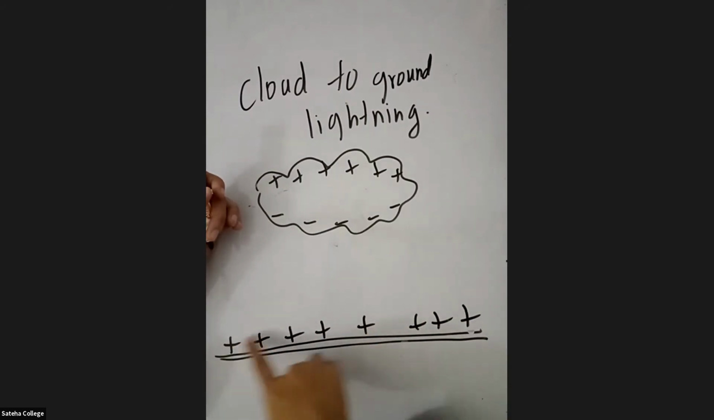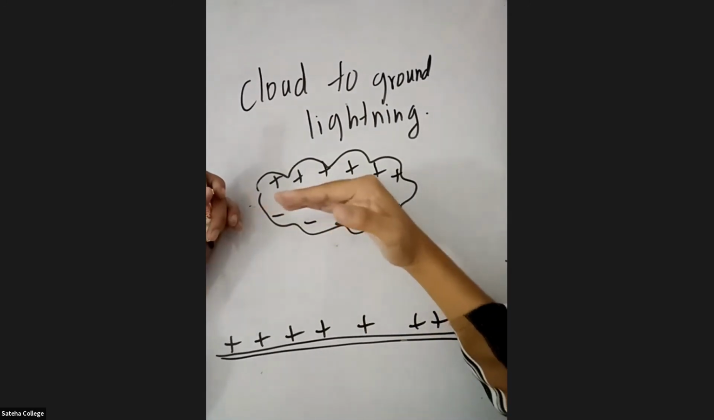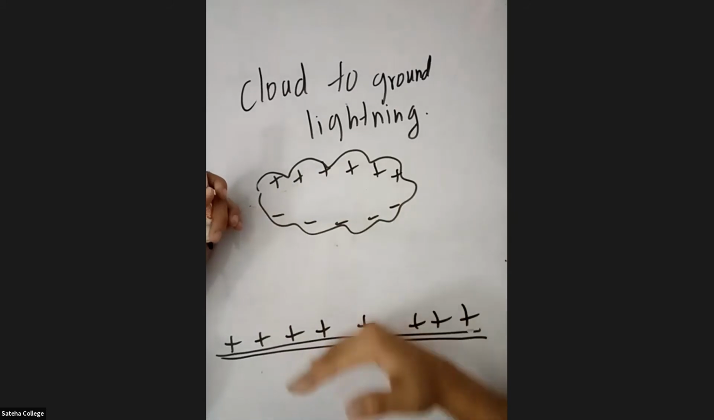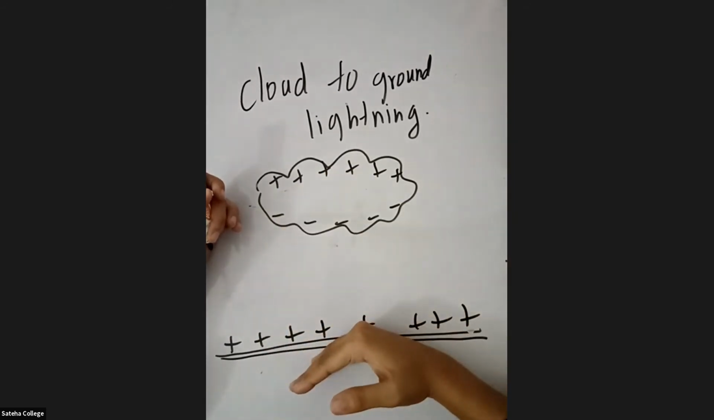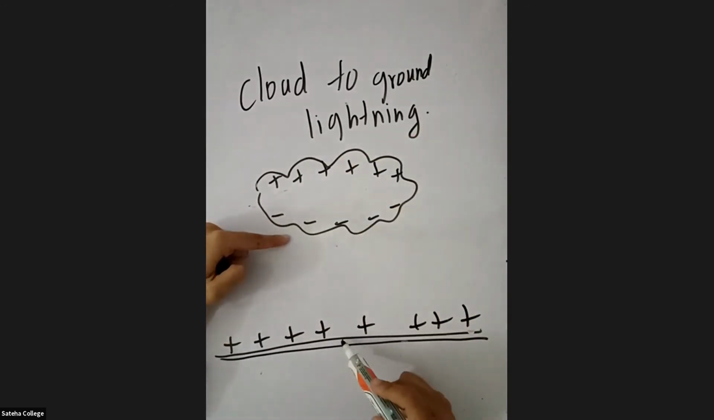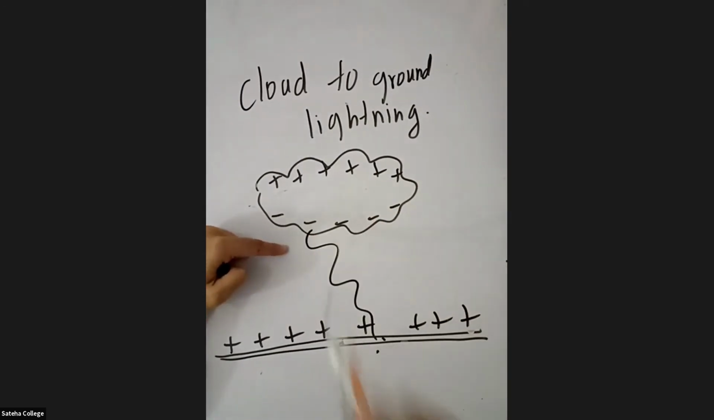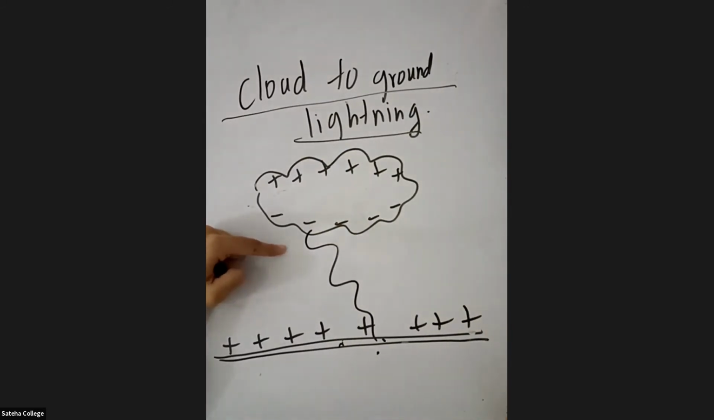When the positive charges are induced on the land, there is always attraction between negative and positive. Because of this attraction, the jump will occur from the cloud to the ground. If the jump occurs from the cloud to the ground, that you call cloud to ground lightning.